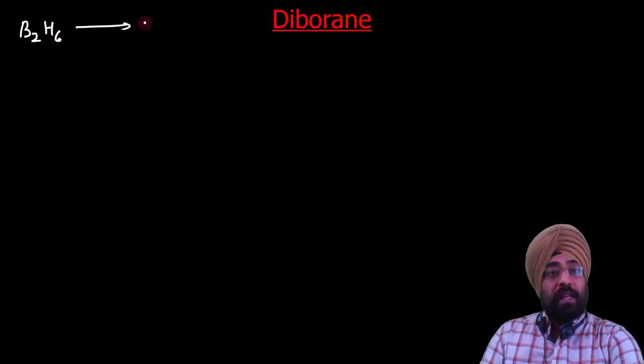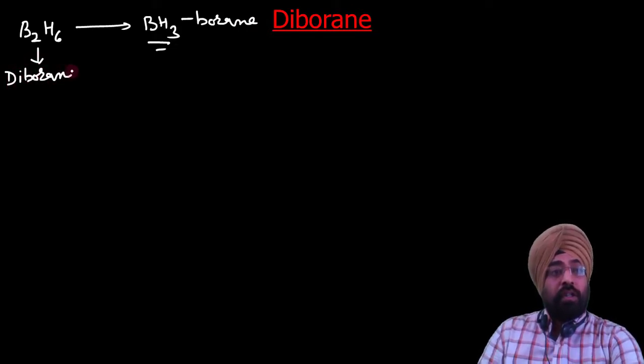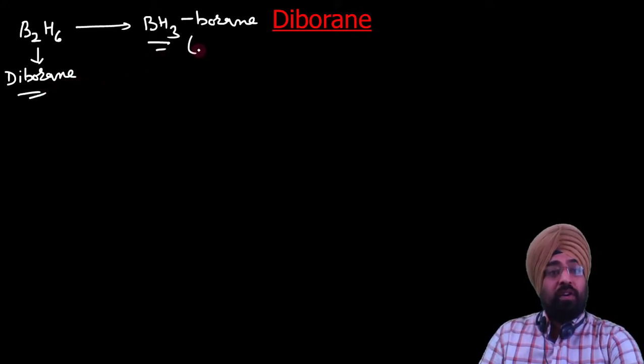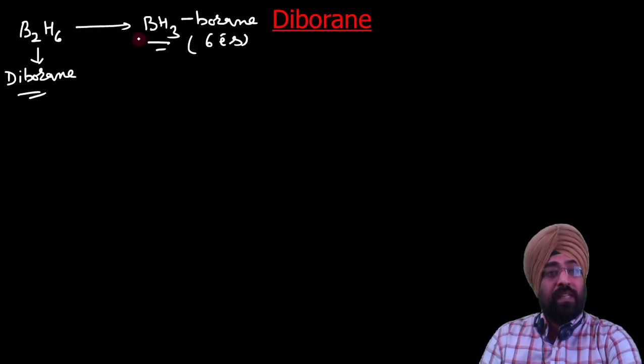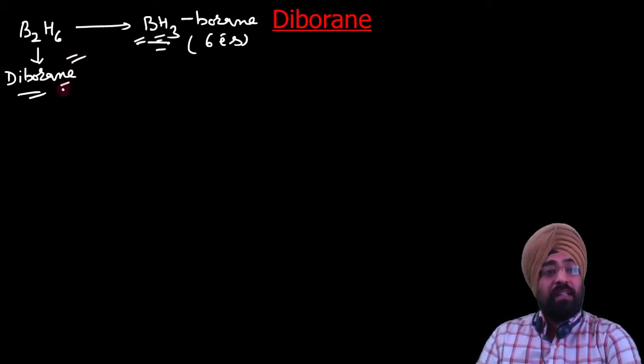So diborane, as it is written, B2H6, is a dimer of borane. This BH3 is called borane, B2H6 is called diborane. Borane actually has only 6 electrons around boron, so its octet is not complete. In order to complete its octet, it dimerizes to diborane. It does not exist as BH3, it mainly exists as diborane.